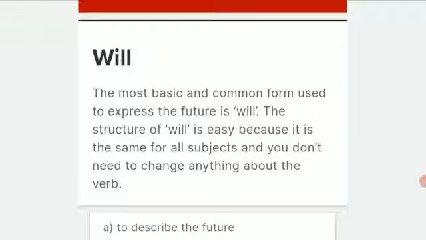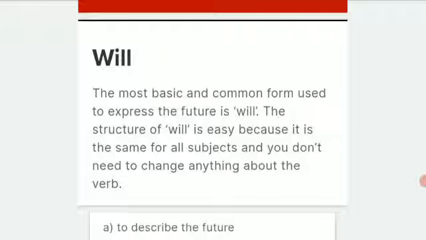So, what is the difference between will and shall? Let's have a brief look at that. Will is a structure of future form. To express the future, we take the help of this modal. It is the same for all subjects and you don't need to change anything about the verb. That means whether it is the first, second or the third person, we don't have to change this.